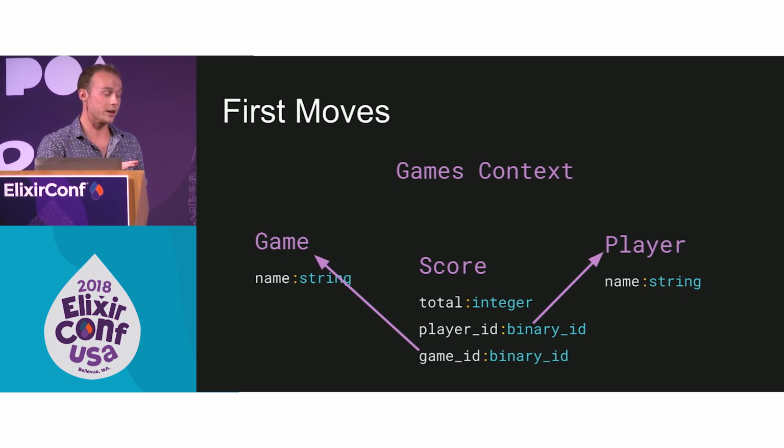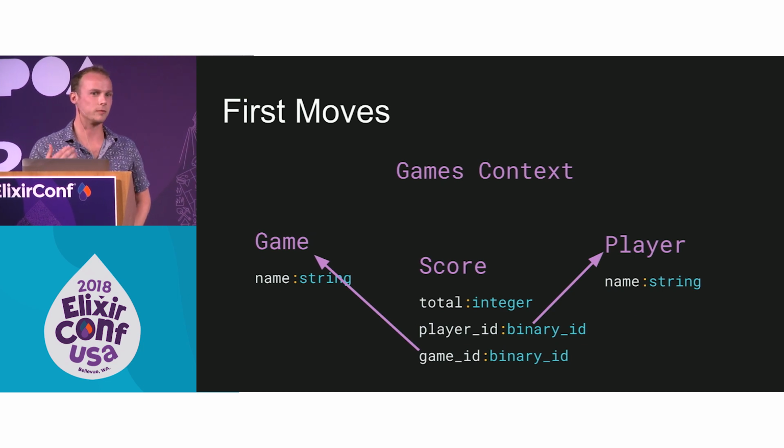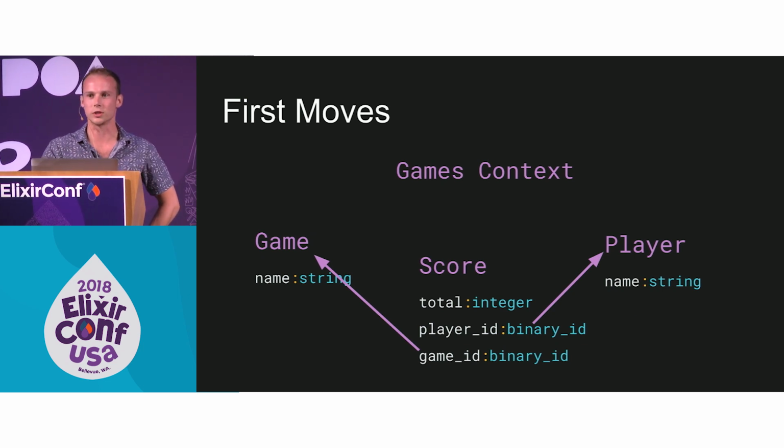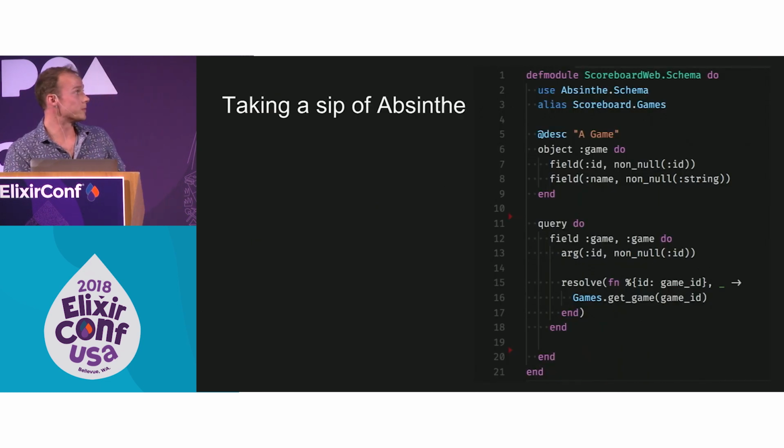Also, imagine now we have our Phoenix app with no front end anything. This is just going to be an API and a blank Phoenix router. So we're going to jump in to Absinthe. You can get it working in a single file, and it's going to be called the schema. This is the home base for Absinthe. Everything you need is going to be in here.